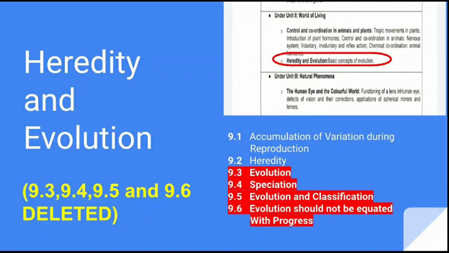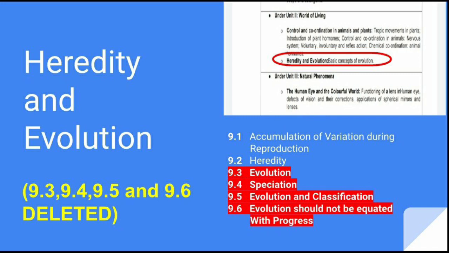Next is heredity and evolution. About 50% of this chapter has been deleted. So this is the second major deletion after carbon and its compounds. Now let's see what has been deleted. Starting from 9.3 till the end of the chapter, everything is deleted. मतलब आपको सिर्फ 9.1 and 9.2 पढ़ना है. From 9.3 to 9.6 has been deleted. Fine. So 9.1 and 9.2 are to be studied for this year and 9.3 to 9.6 is not in the syllabus.